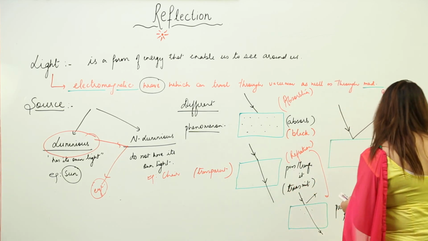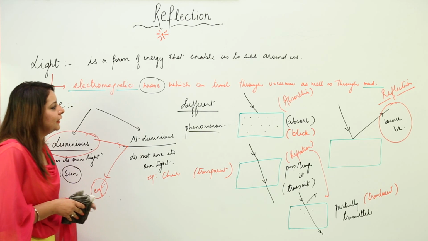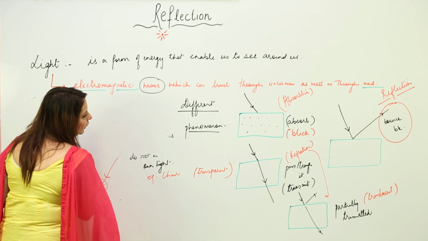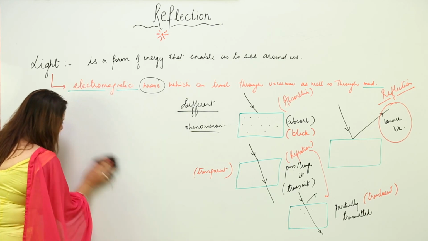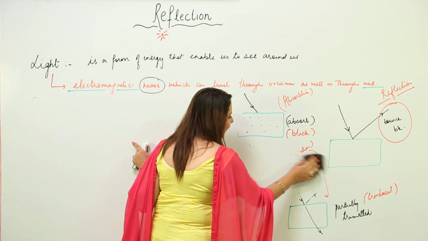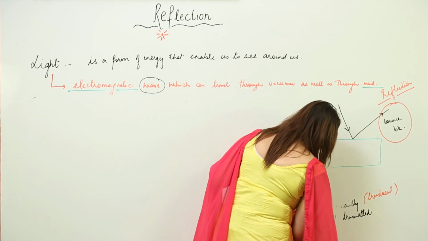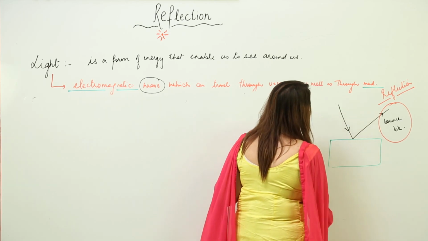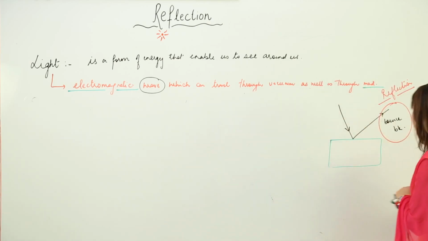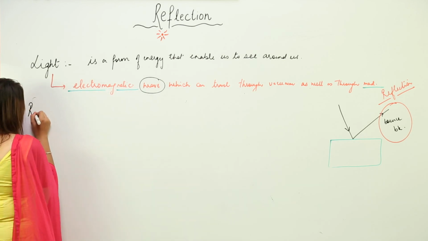That is the reflection. So I think you got it, that the surface may absorb the light, the surface may allow light to pass through, that means transmit the light, and the surface may make all the light rays reflect back, that means bounce back. So anything can happen. In this chapter we are going to start with reflection. I am just going to take into consideration only this phenomenon which I drew for you, that is the reflection. So what is reflection?